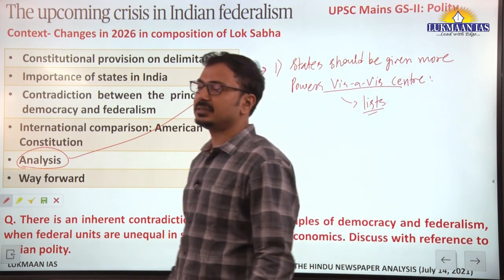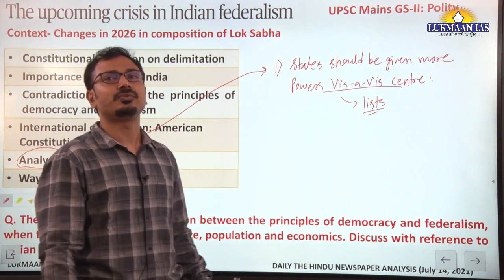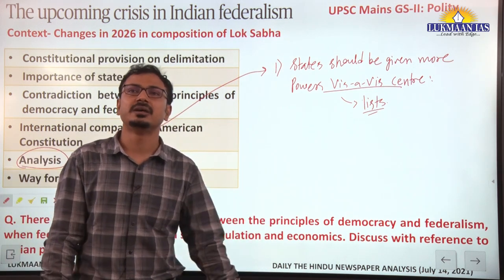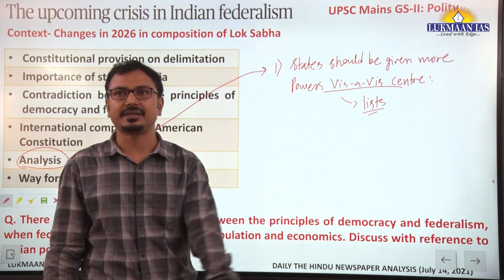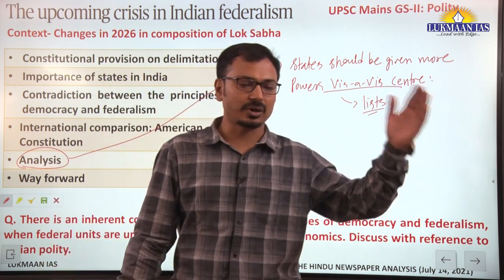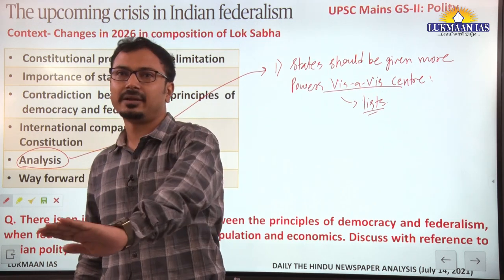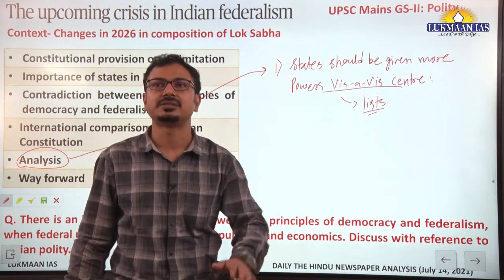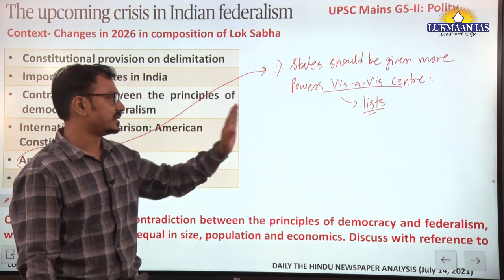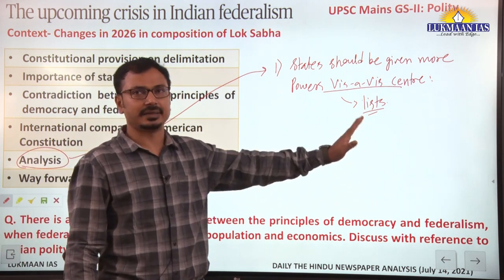You know the tendency, since independence there is some kind of centralizing tendency. That means the subjects from the state list are transferred to the concurrent list and central list, not the other way around. That is, devolution of the powers is not there with the states.